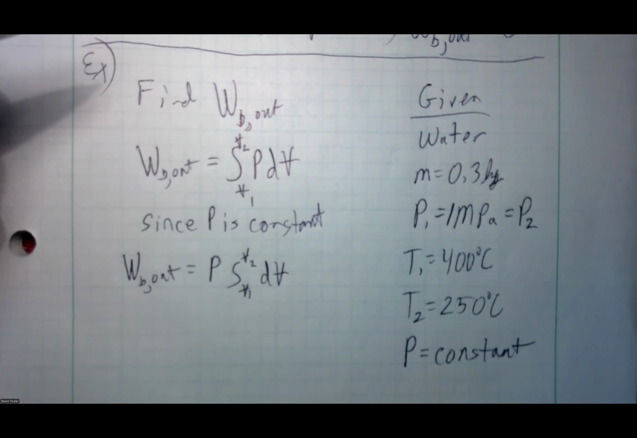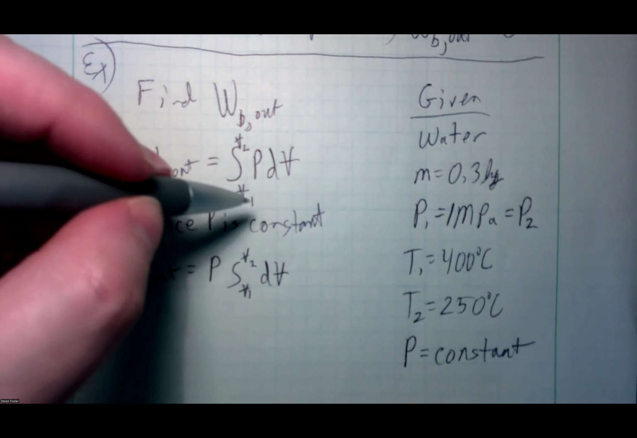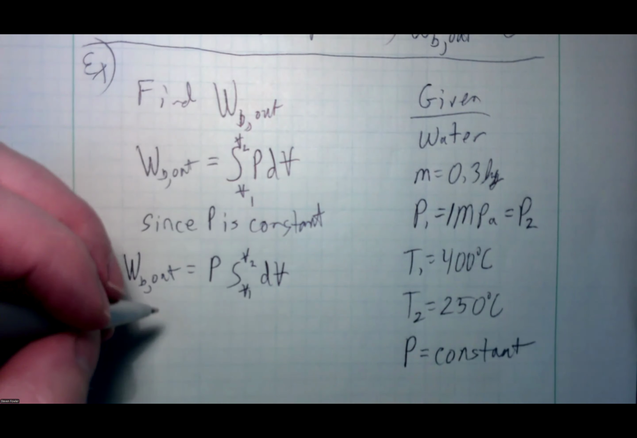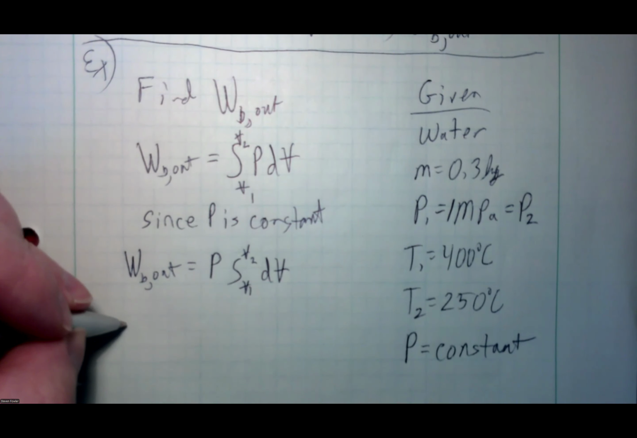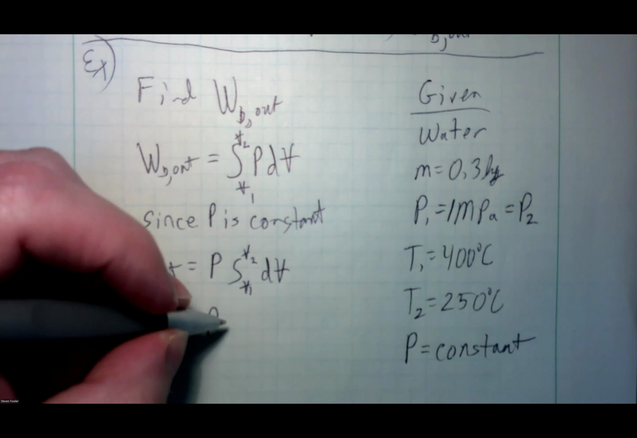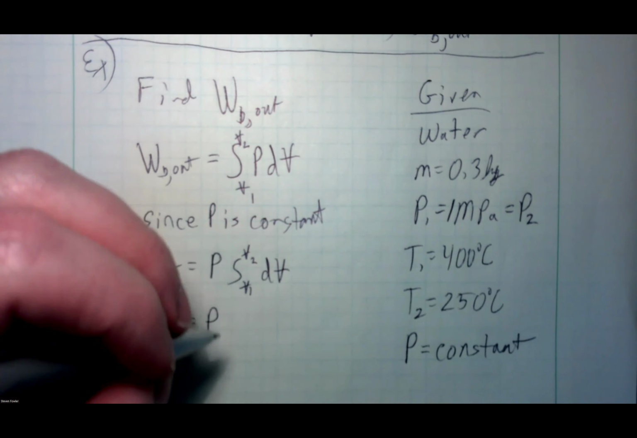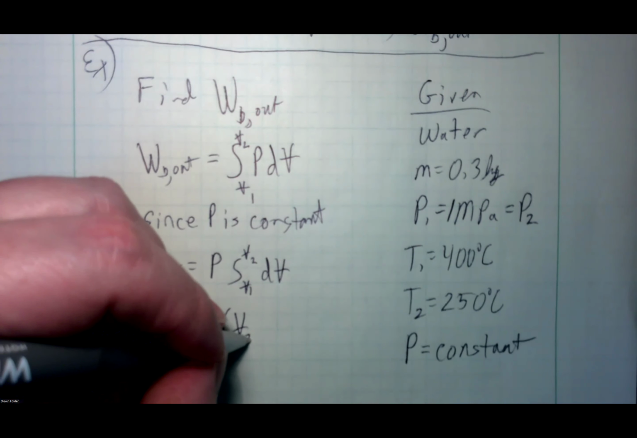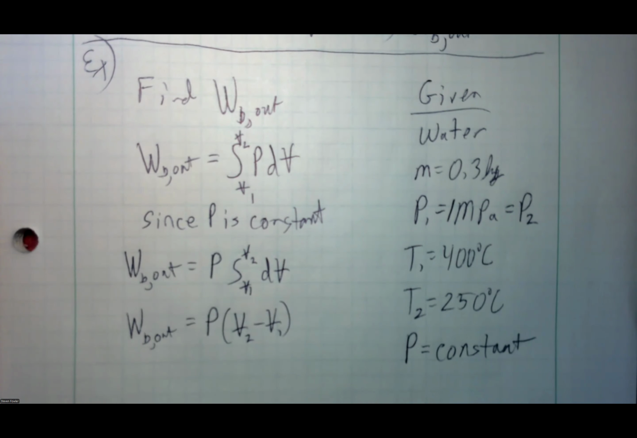And then how do I do this? Well, then I just need to integrate with respect to V. The integral of dV is just V. The integral of dx is just x. So this is just P times whatever V is. Well, I'm going from V1 to V2.